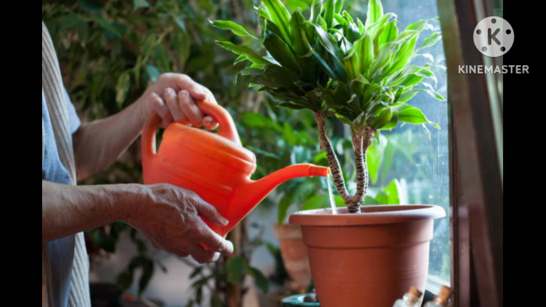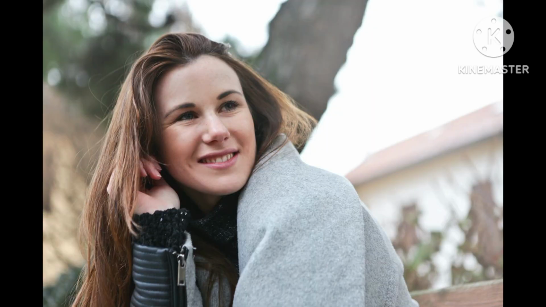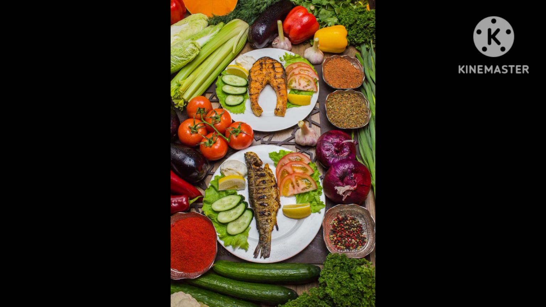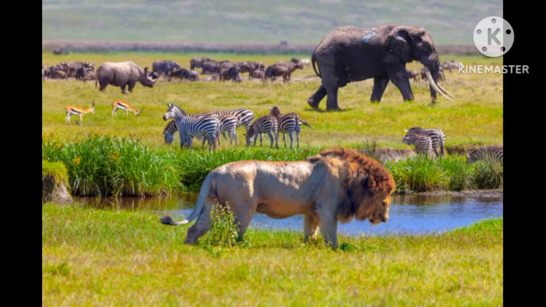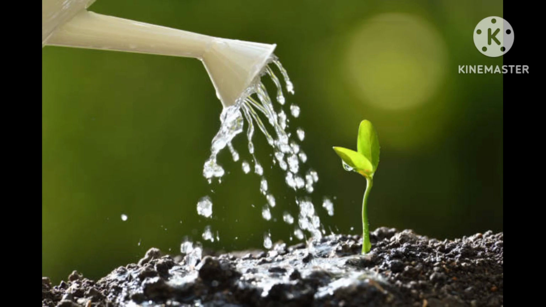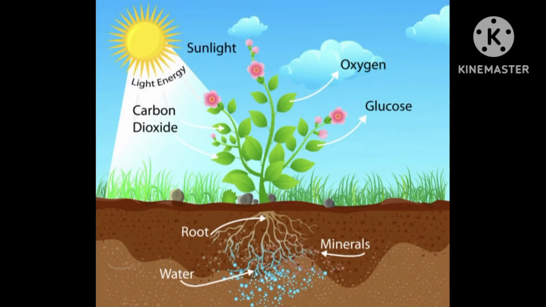Plants can synthesize food for themselves, but animals, including humans, cannot. They get it from plants or animals that eat plants. Thus, humans and animals are directly or indirectly dependent on plants. Plants are the only organisms that can prepare food for themselves by using water, carbon dioxide, and minerals. The raw materials are present in their surroundings.